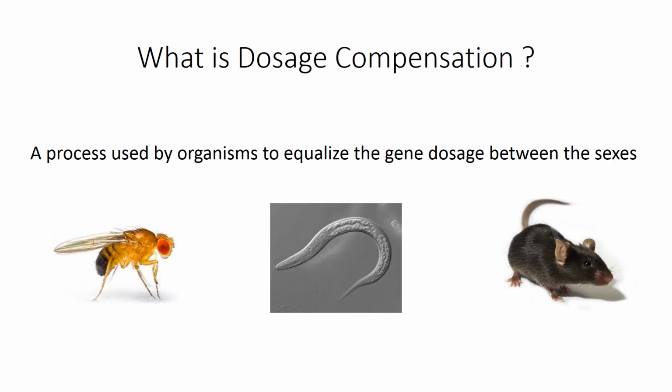Dosage compensation is defined as a process used by organisms to equalize the expression of their genes, known as dosage, between the sexes of a species. It is found in organisms where sex determination is based on differences at the cytogenetic level, like in humans, where sex is determined by having two X chromosomes in a female or one X and one Y chromosome in a male, hence creating a difference in dosage at the chromosomal level. Dosage compensation is usually observed diversely, from a range of simple to complex animals.